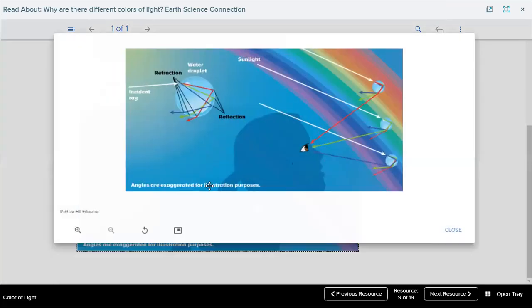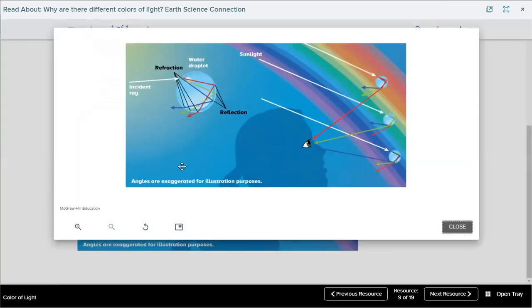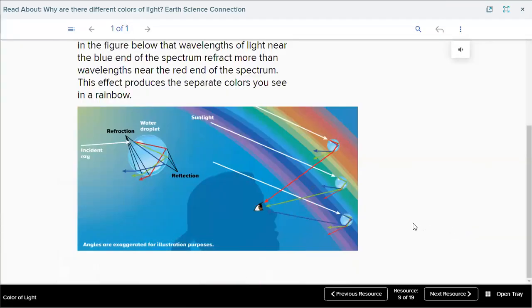Okay, this is a picture that explains how we get a rainbow. This is like sunlight, and this is the situation after rain falls. Observe after me. After rain falls, what happens? I think there will be some water droplets found inside the air. Yes, after rain falls, there will be some water droplets which are found inside the air.